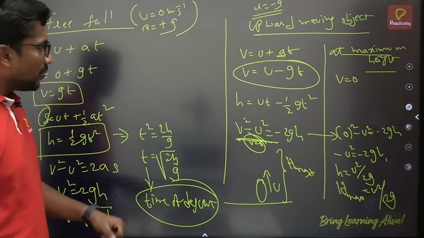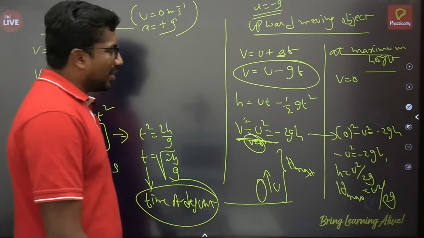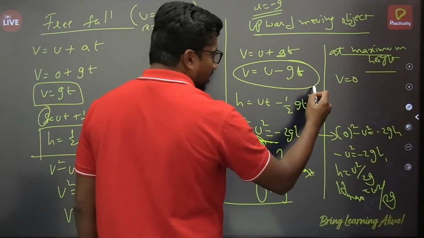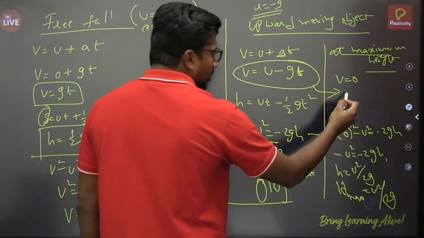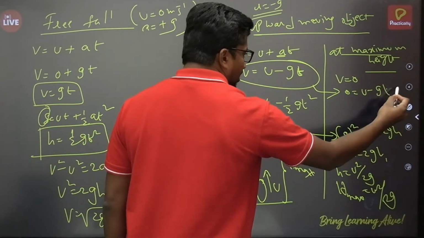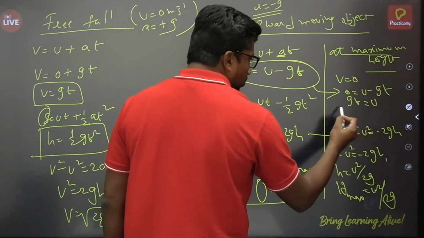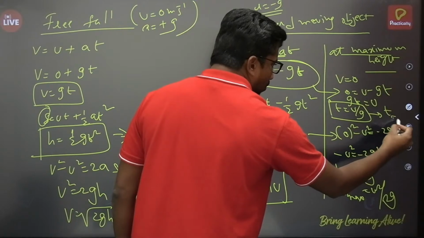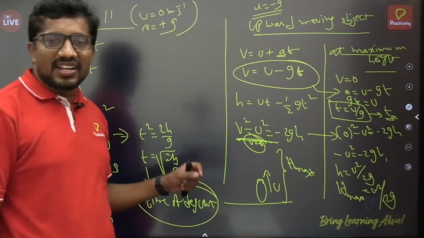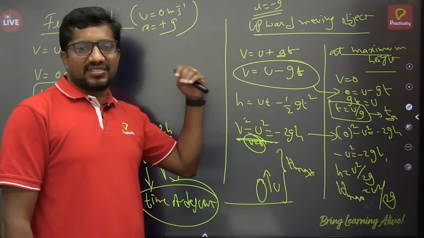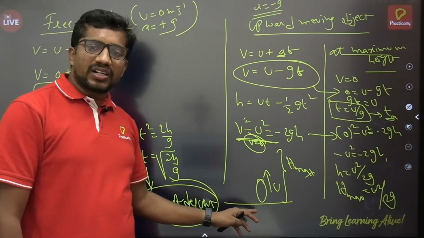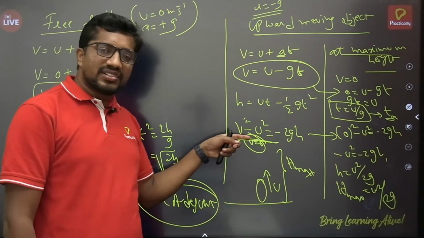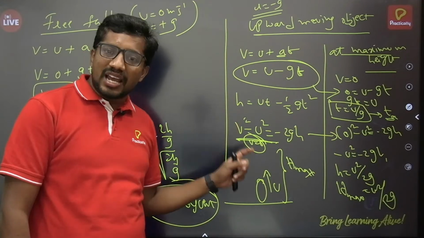Okay, so very important one. And even here you may take this equation: v is equal to u minus gt. From this you can say 0 is equal to u minus gt, then gt is equal to u, then t is equal to u by g. This is called time of ascent. Time of ascent is nothing but the time taken by the body to reach the greatest height. So if I project this object with a certain velocity in an upward direction, whatever time is taken by the body to reach the greatest height, that time we call time of ascent.